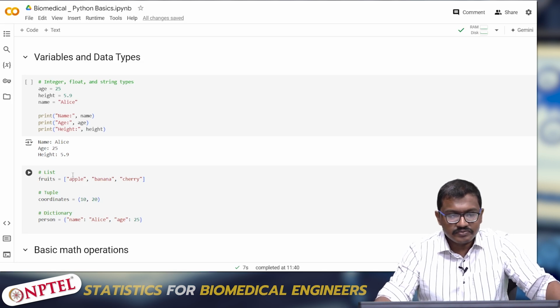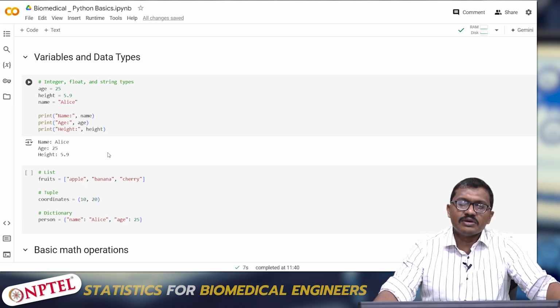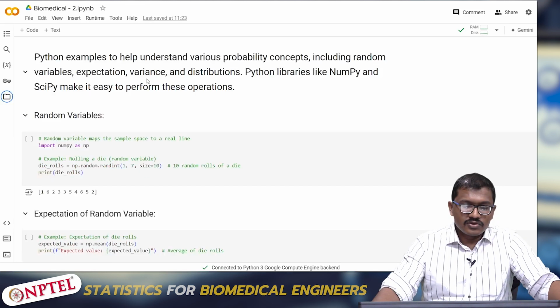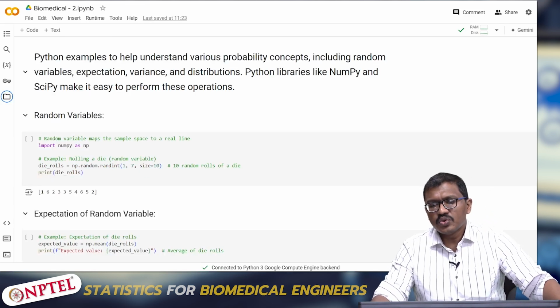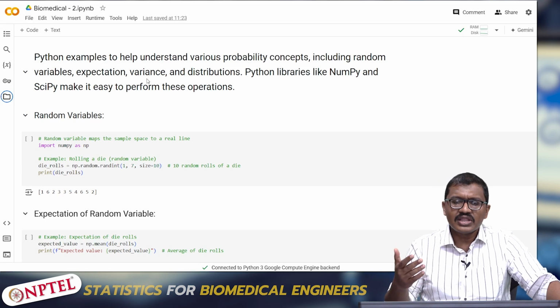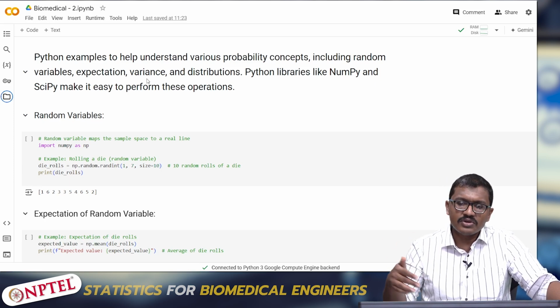So let us now understand our subject, how we can implement certain things in our subject. Some Python examples to understand more about the subject, showing that Python can be used to replicate whatever was taught in the class.